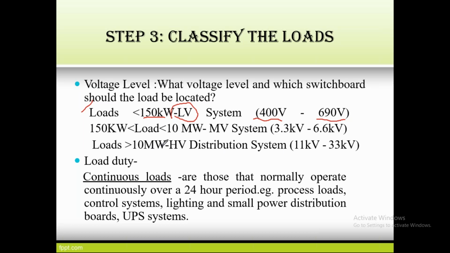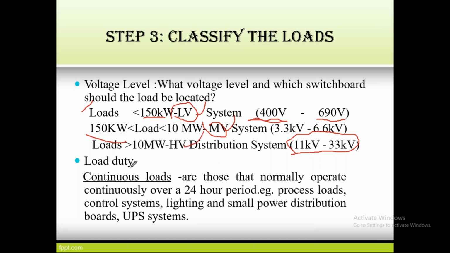The next one is if the load has a capacity between 150 kilowatts and 10 megawatts, this belongs to the medium voltage system, and its rating is 3.3 kV to 6.6 kV. Next, if the load is above 10 megawatts, that is the HV, high voltage distribution system, and its voltage rating is 11 kV to 33 kV. So this is the classification of loads based on power capacity and voltage levels. It is categorized into three types: low voltage, medium voltage, and high voltage.